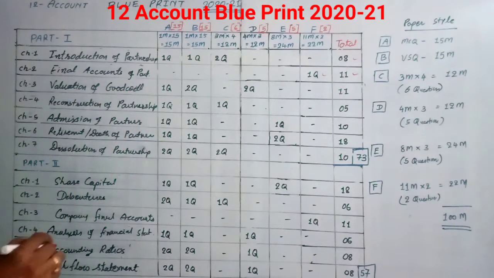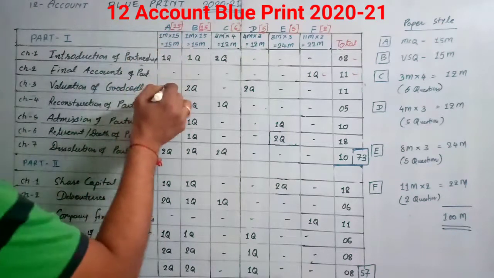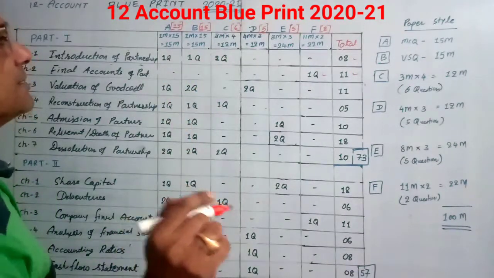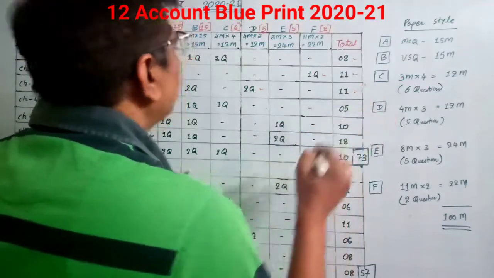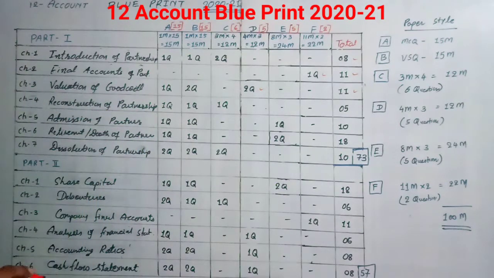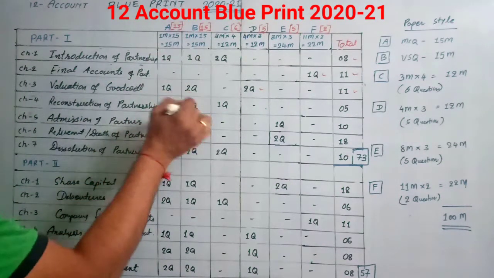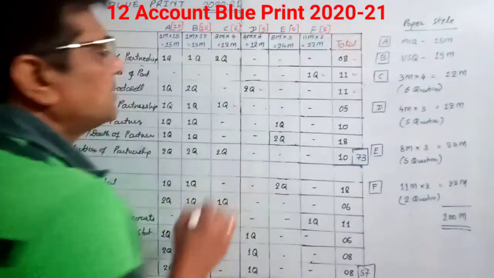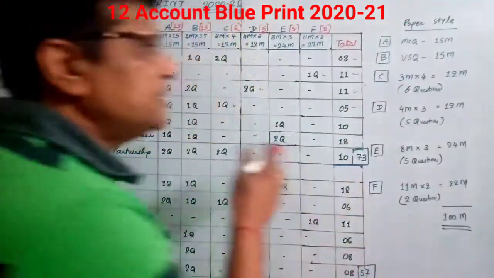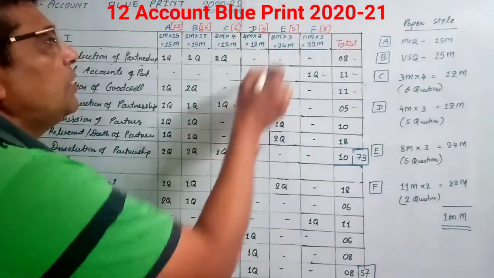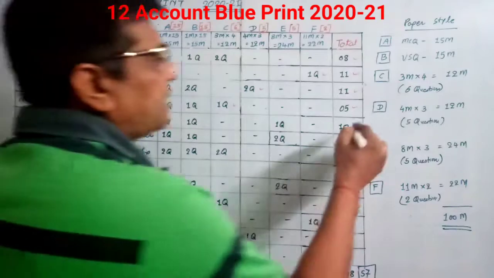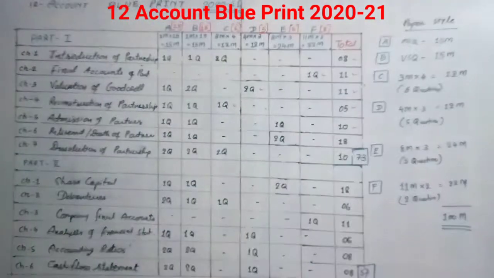Valuation of Goodwill. The weightage of Valuation of Goodwill is now increased in the new paper style. 1 mark MCQ, 2 mark VSQ they will ask, and 2 questions of 4 marks. So the total is 11 marks. Reconstruction of Partnership: 1 mark MCQ, 1 mark VSQ, and 1 question of 3 marks, so 5 marks, the same weightage as the last paper. Now Admission of Partnership: 1 mark MCQ, 1 mark VSQ, and 1 question of 8 marks. Total 10 marks, the same as the last paper.